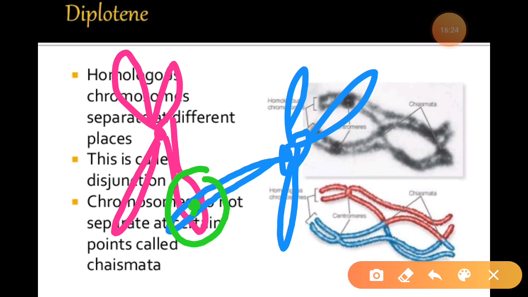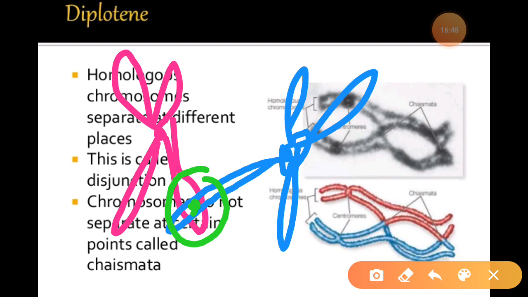This is known as the chiasma. Means they are just crossing. So we can say the recombined homologous chromosomes of the bivalent get separated and form chiasma or chiasmata, the X-shaped structure seen easily in the diagram.